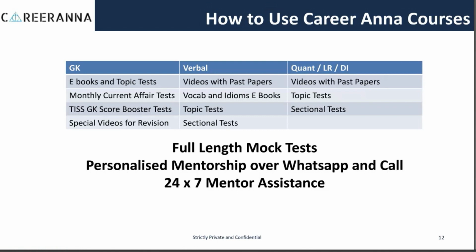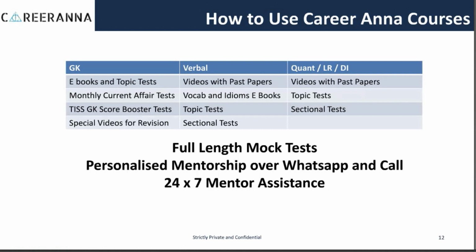Feel free to ask any of your doubts 24 by 7 on the WhatsApp group or over a call with us, and we would be more than happy, like always, to answer your doubt at the earliest. So once you are part of our courses, you should not worry about doubt solving, mentorship, or what strategy you should adopt to score high in the exam. For everything you need to prepare effectively for TISSNET, we are there with you to help you out.